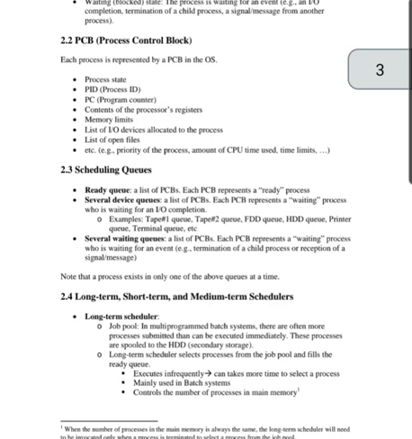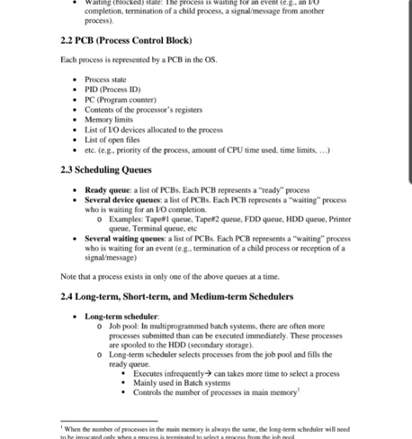Scheduling queues. Here there are three queues: the ready queue, several device queues, and several waiting queues. The ready queue is a list of PCBs, and each PCB represents a ready process. A device queue is a list of PCBs, and each PCB represents a process waiting for an input output completion. For example, tape 1 queue, tape 2 queue, printer queue, terminal queue, etc.